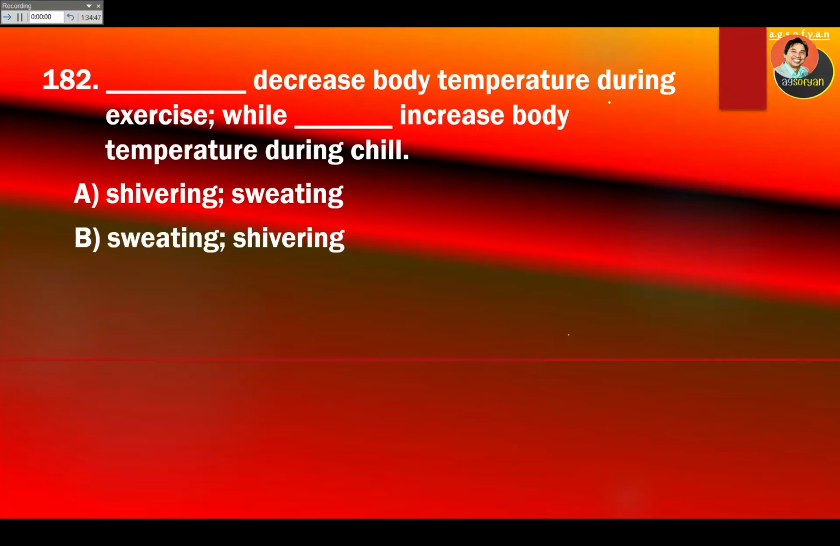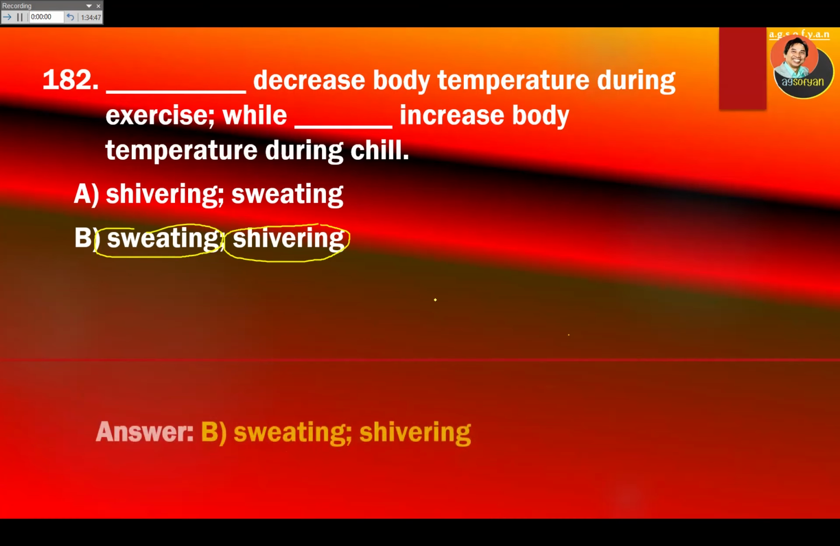Blank decreases body temperature during exercise while blank increases body temperature during chill. This is a type of feedback system. When your body temperature increases during exercise, you will produce sweat, so sweating. And in cold weather, your muscles will be shivering. So B will be the answer.